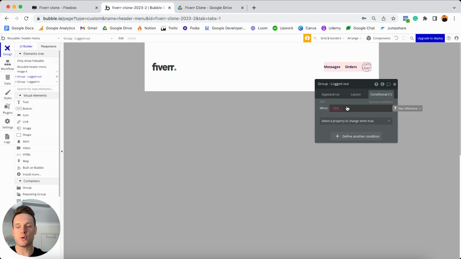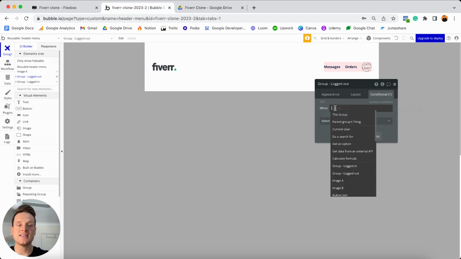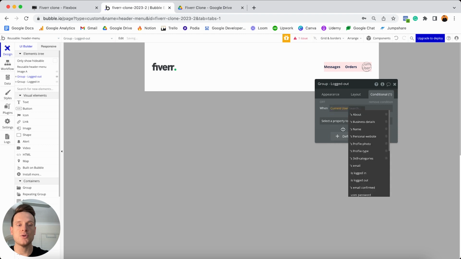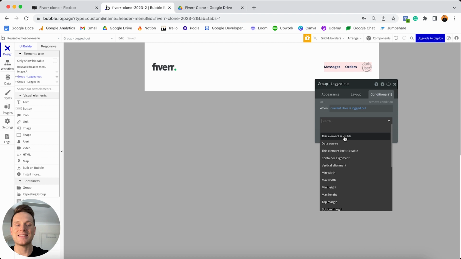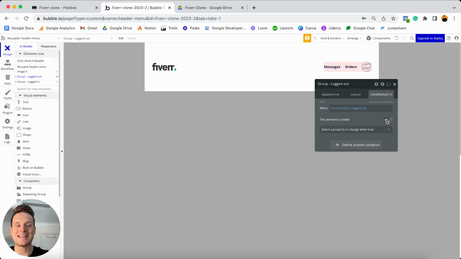Now, if you're new to Bubble, conditions are kind of like a way of just determining if a particular behavior is true. We're going to create a specific use case that's going to occur. And so in this case, I'm just going to recognize when the current user is in fact logged out. What I'd like to do is tick that this element should be visible and select that that should be true.